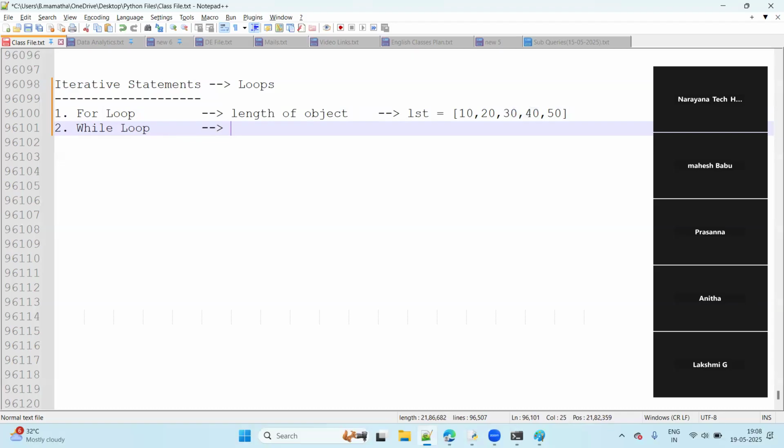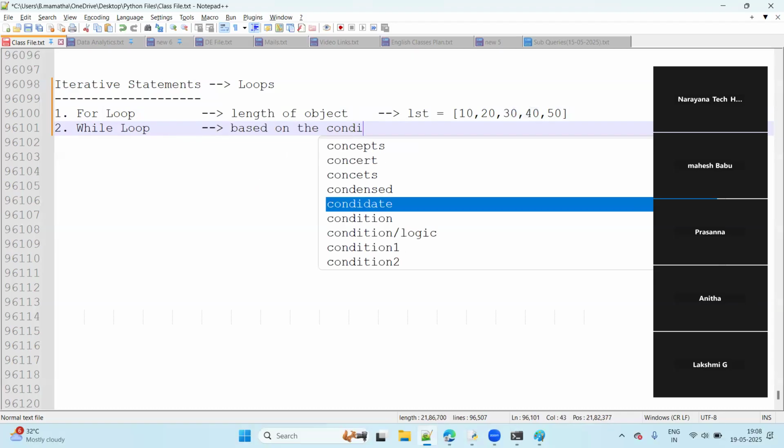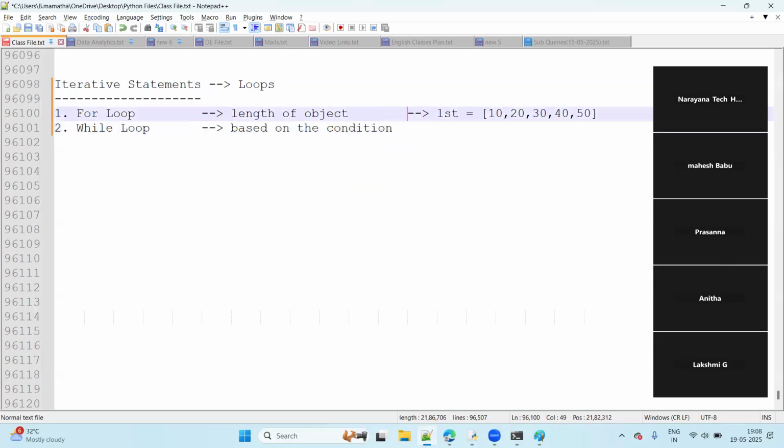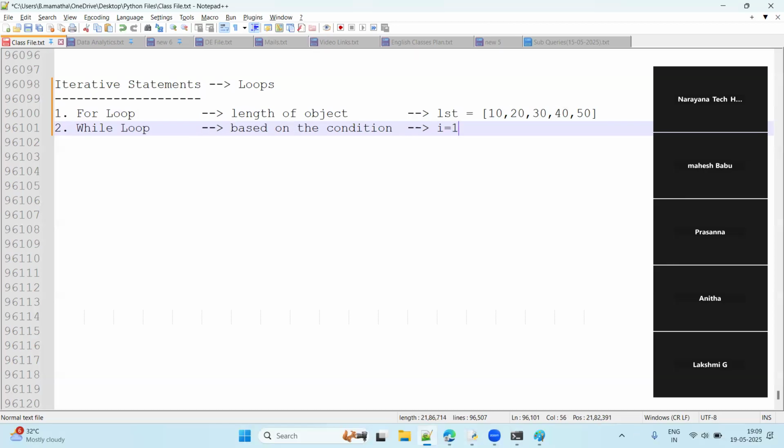It is based on the condition. That means as long as the condition is true, it keeps on iterating. Once the condition is false, it terminates the loop. Suppose I give the starting value of i as 1, and I give one condition: while i is less than or equal to 10.